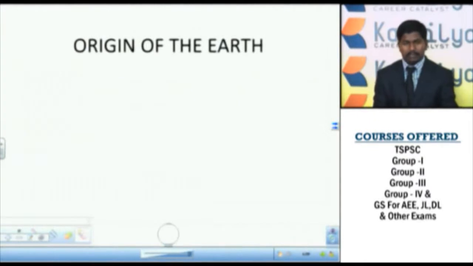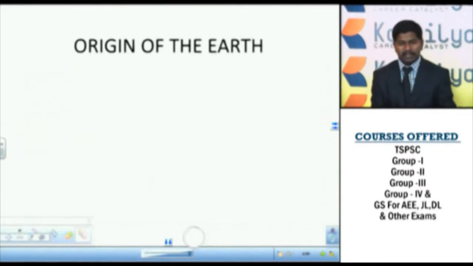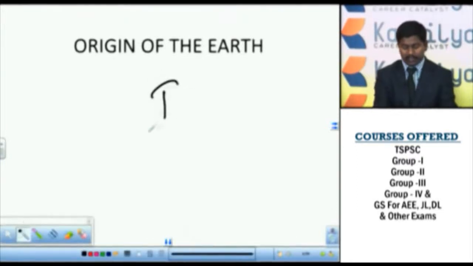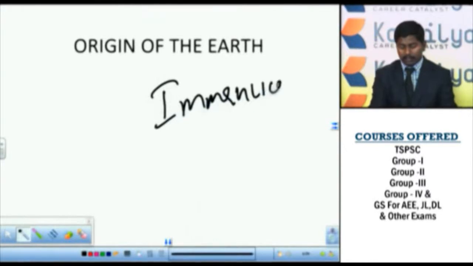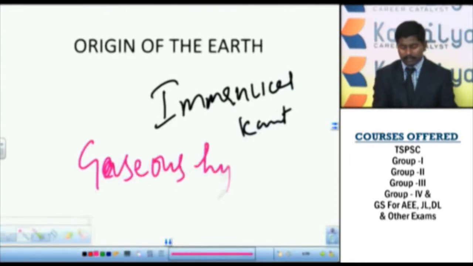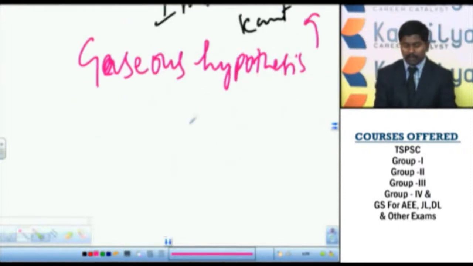Now, coming to the origin of the Earth, there were different theories and hypotheses postulated by philosophers from different countries of the world. The first person who gave a proposition about the origin of the Earth was Immanuel Kant, a German philosopher, and it is the gaseous hypothesis of Immanuel Kant. According to him, there was a cloud of gas,